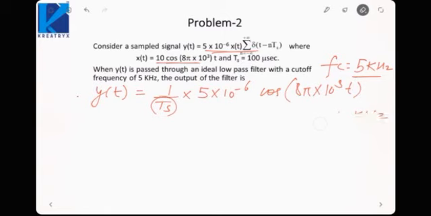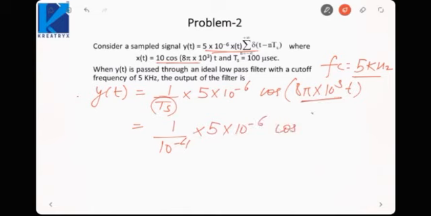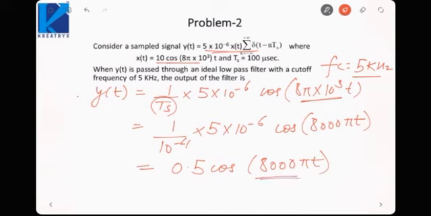I told you that amplitude is always scaled by a factor of 1 by Ts. Is it fine? So Ts is 100 microseconds, 10 raised to power minus 4, times 5 into 10 raised to power minus 6, and this is because I know that the 4 kilohertz frequency is being passed. So this will be 0.5 cos 8000 pi t. I know the frequency would be 4 kilohertz or 8000 pi radian per second.